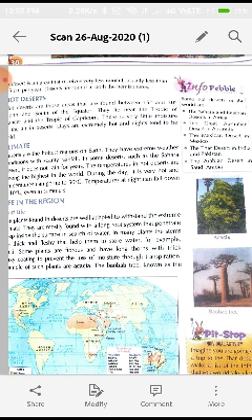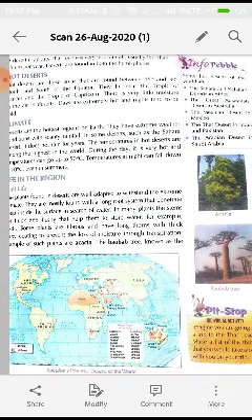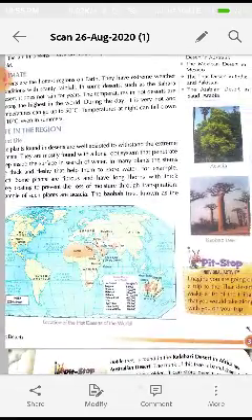During the day it is very hot and temperatures can go up to 50 degrees Celsius, which is very hot, and you will sweat a lot. Temperatures at night can fall to 10 degrees Celsius even in summers. That means in summer also you can feel cold at night because of the extreme temperature in deserts.